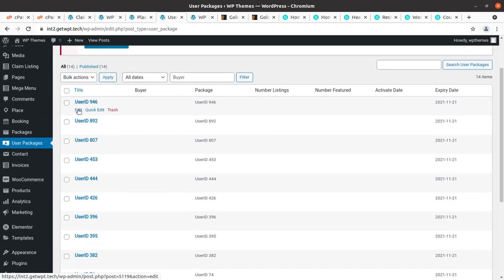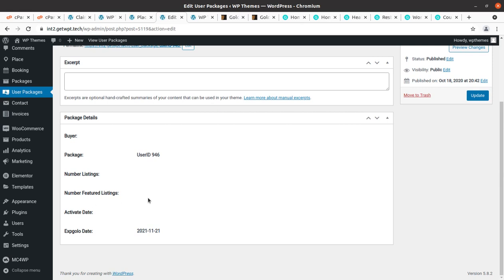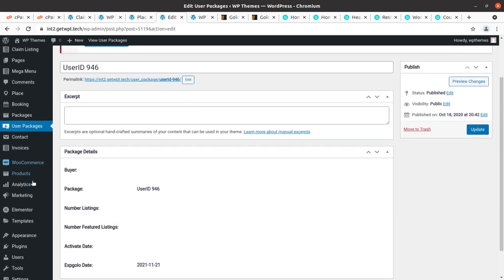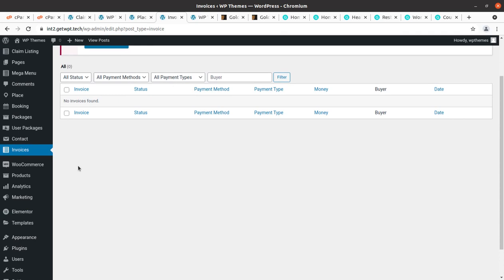So I will show you how to edit the user package as well. This is for user ID and package, number of listing, and so details are here only. And contact and invoices is another thing that is additional. So if anything is here, I believe it will be displayed. I am not going in depth how you can do the listing. You can explore all such things.